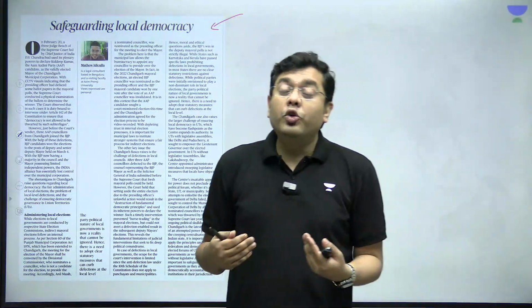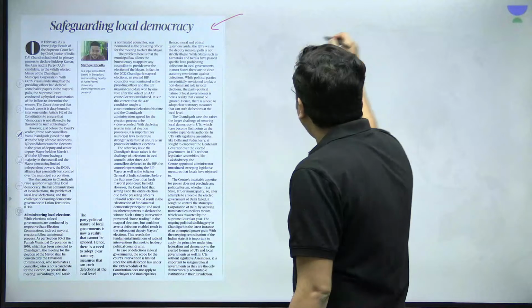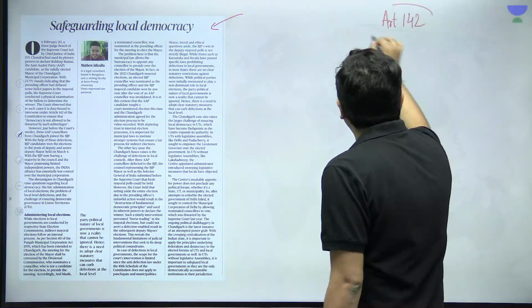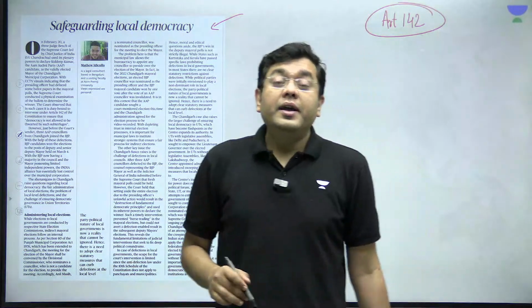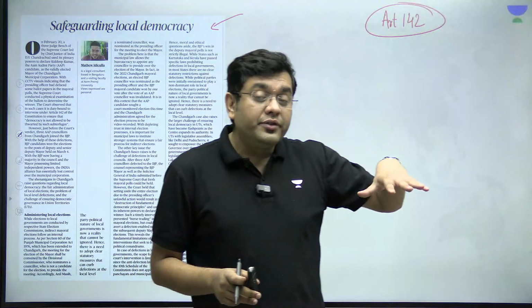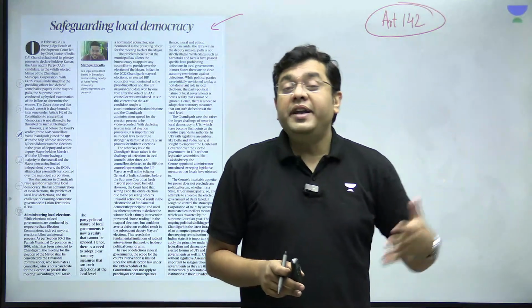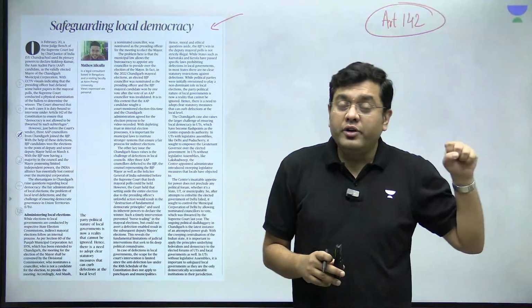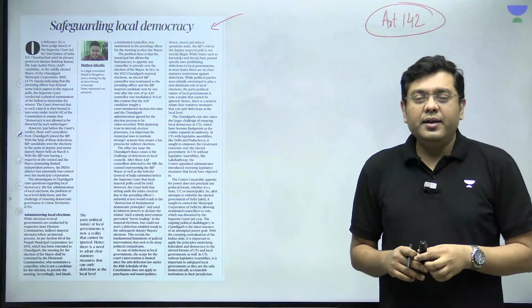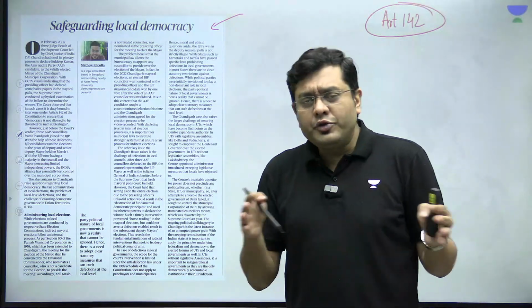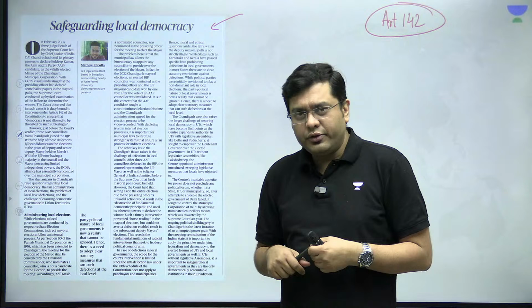The Supreme Court had exercised its power under Article 142, under the provisions of which the Supreme Court can take up any of the misdeeds and misdoings in order to provide complete justice. So that is where the Supreme Court invoked its right under this article and quashed the kind of electoral malpractice which was carried out in the mayoral election.